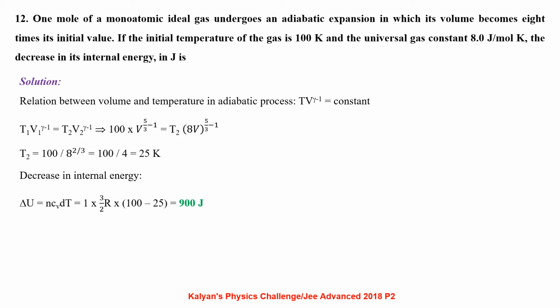So T1 V1^(gamma minus 1) equal to T2 V2^(gamma minus 1), 100 into V^(5/3 minus 1) equal to T2 into (8V)^(5/3 minus 1). Simplifying this expression will give the value of T2 as 25 Kelvin. Decrease in internal energy delta U equal to n Cv dT, 1 into 3/2 R into (100 minus 25), that is 900 joule.